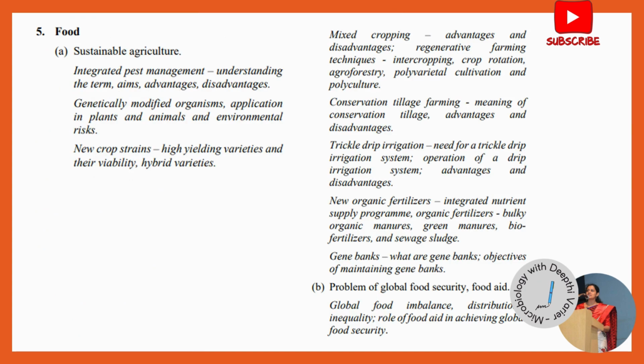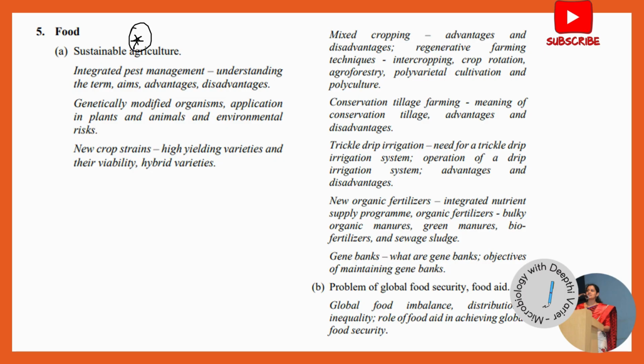Next, we have the chapter on food. Very, very important chapter, because they have been asking several topics from this for MCQs as well as for descriptive questions, mainly in descriptive questions. So, this is a chapter that you cannot leave out. Under the food chapter, the first part is sustainable agriculture.